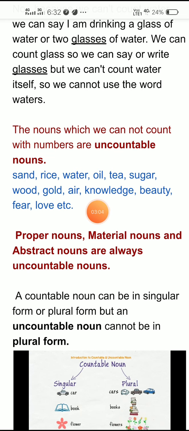Proper noun, for example, is the name of any specific thing, like Ghumarvi. We can't say Ghumarvins. Like Indu Atri, we can't say two or three Indu Atris. That will be wrong. So these are proper nouns, and these are also uncountable nouns. A countable noun can be in singular form or plural form, but an uncountable noun cannot be in plural form.